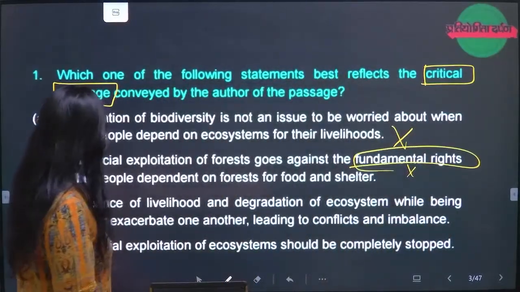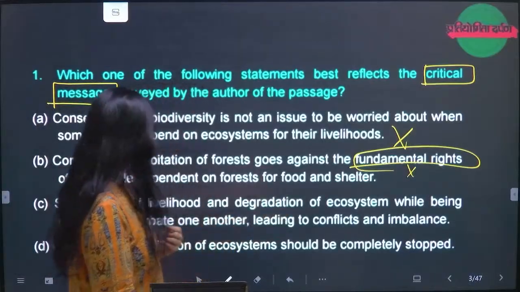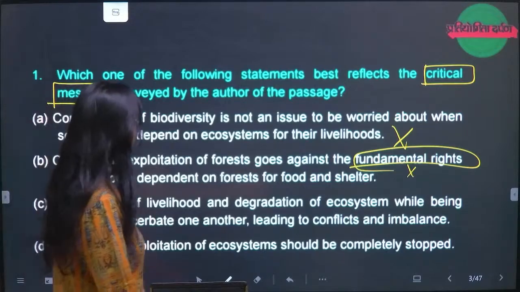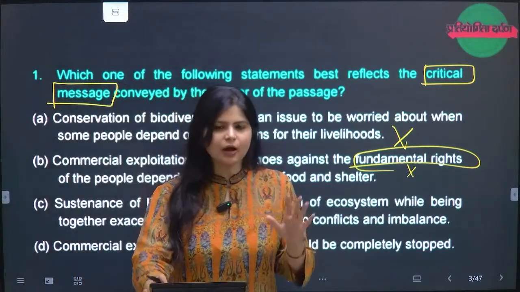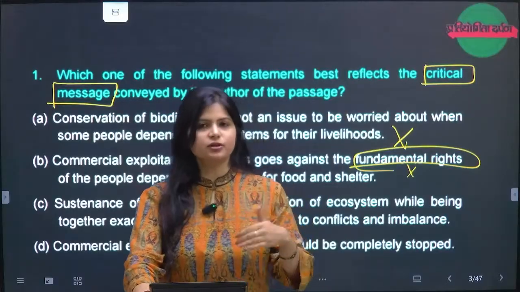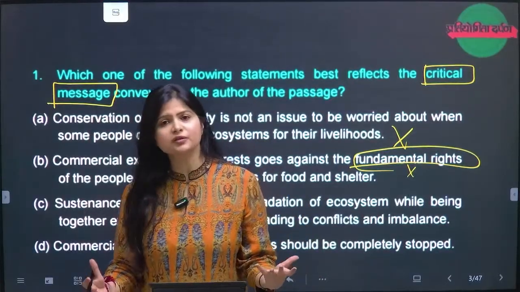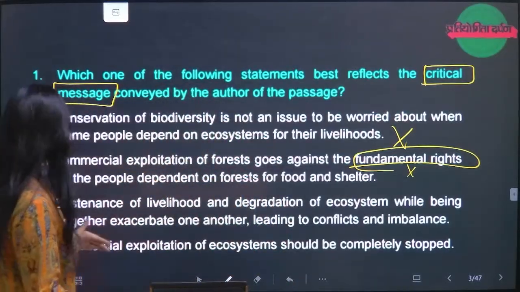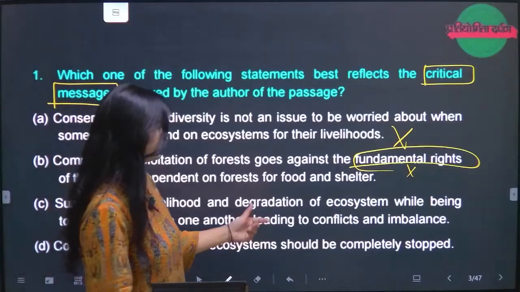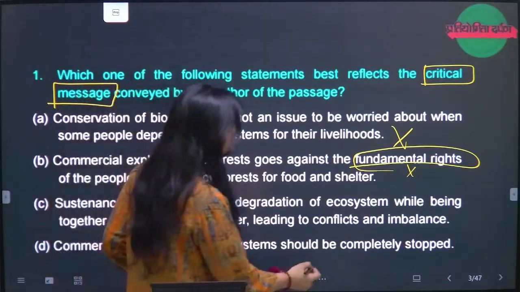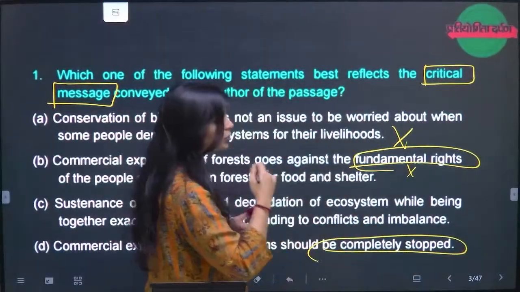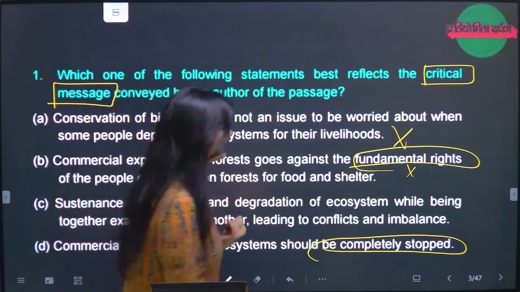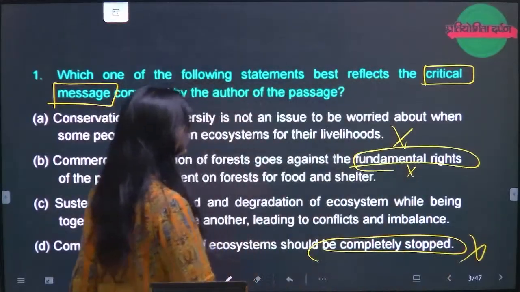C, sustenance of livelihood and degradation of ecosystem, while being together, exacerbate one another, leading to conflicts and imbalance. Yes, this is somehow telling that using the resources and not using the resources is creating a kind of confusion and imbalance. Let's see the last one: commercial exploitation of ecosystem should be completely stopped. This is an extreme statement, and I've told you many times you should avoid extreme statements. So eliminating all of them, the only option left is C.